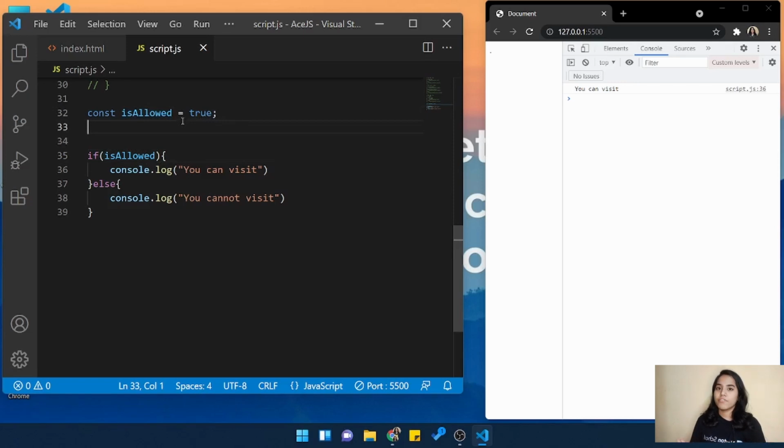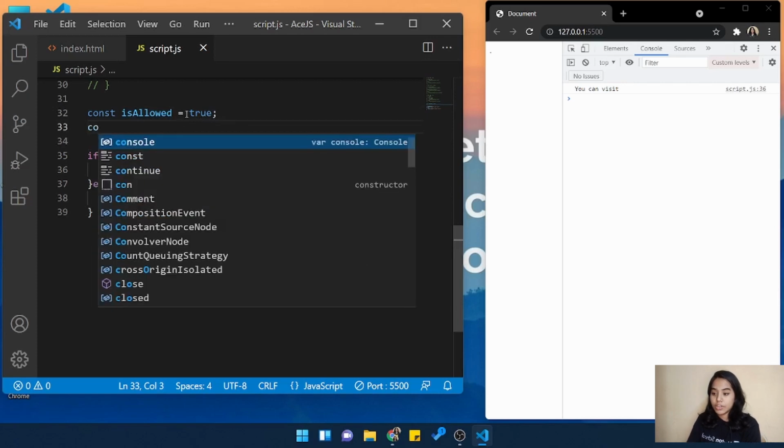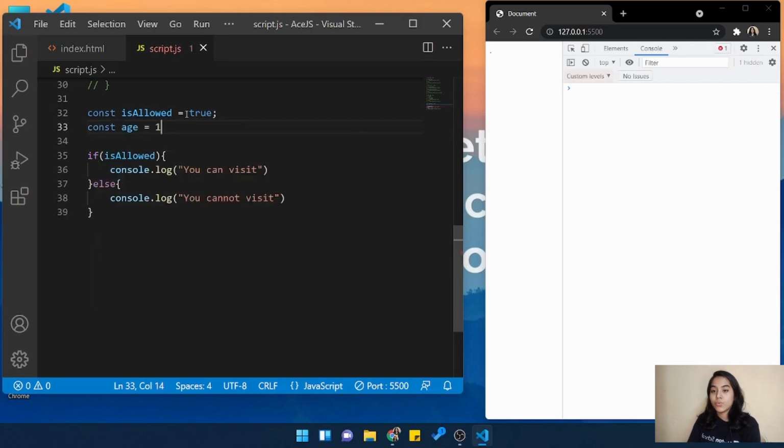How to check both of these conditions? Let us see. So here I will write if isAllowed, which we did earlier as well, and then we will write this and age should be greater than 18.